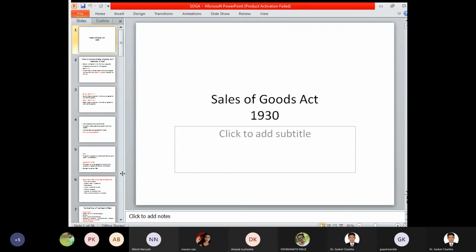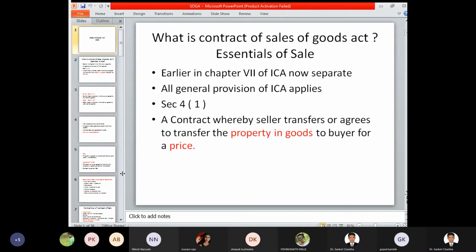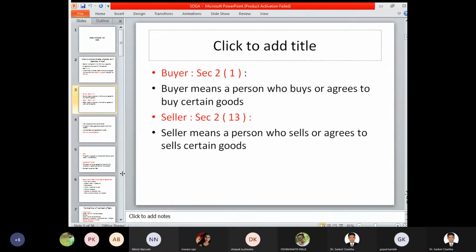Now, starting with the concept of the lectures of the second topic, we have started the Sale of Goods Act of 1930. While dealing with the Sale of Goods Act, we have understood what is the contract of sale and what are the various essential elements of sale. From section 2.1, we have understood the definition of buyer, and section 2.13, the definition of seller.